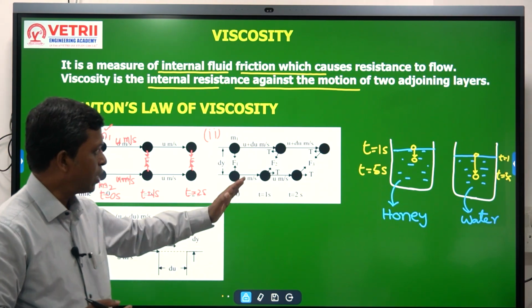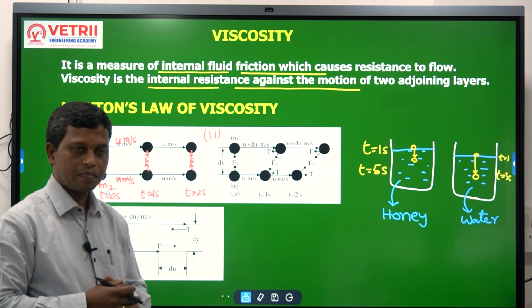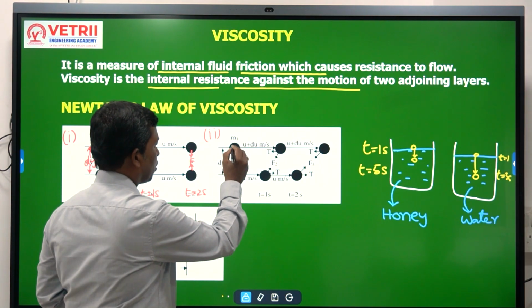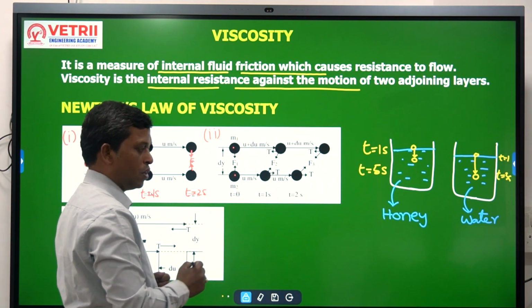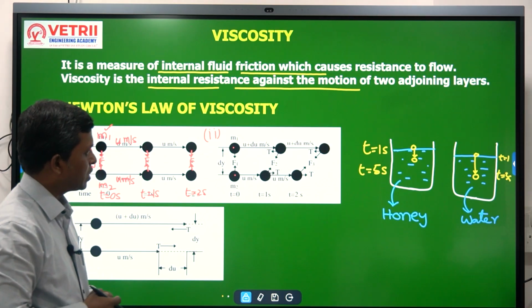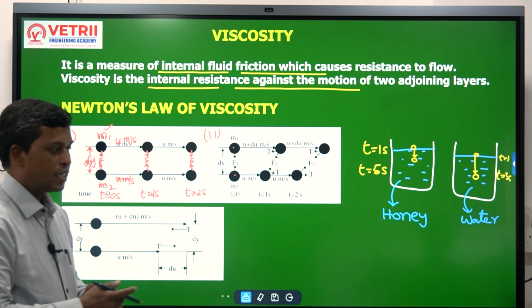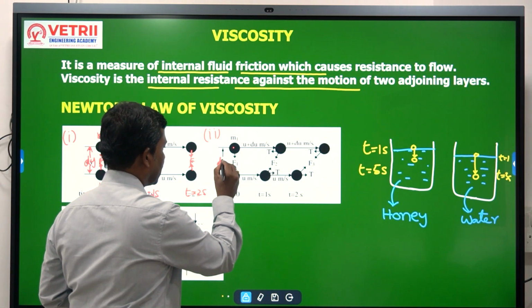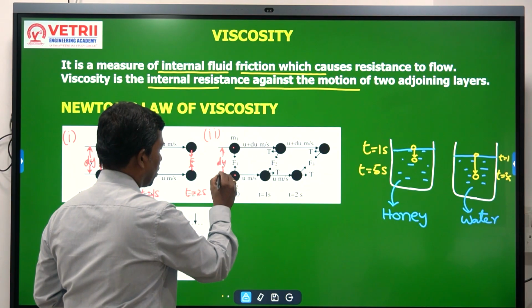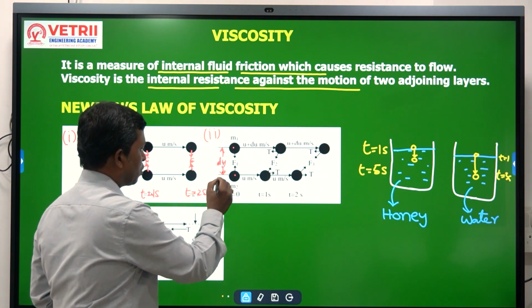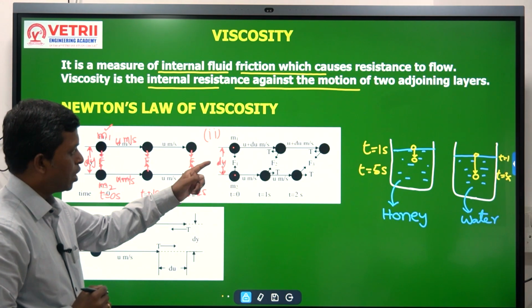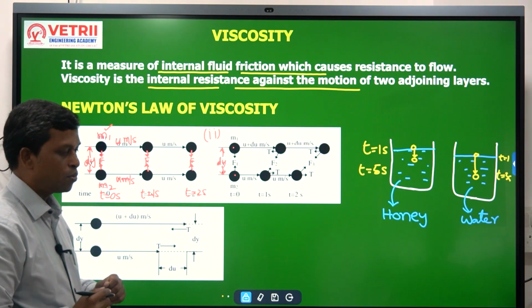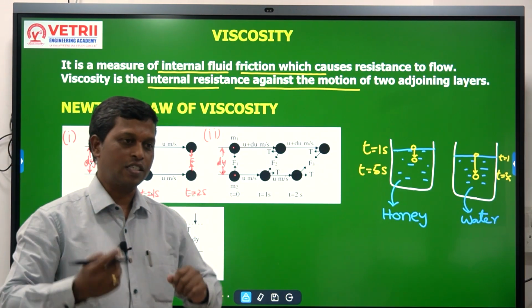Coming to the second case, here also I have taken molecule M1 and molecule M2. The masses of the molecules I have represented with M1 and M2, and the distance between the molecules, again here, is dy. Then molecule M1 and molecule M2 are moving with different velocities.